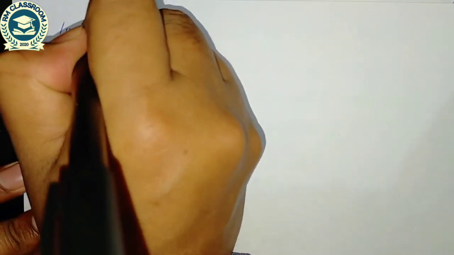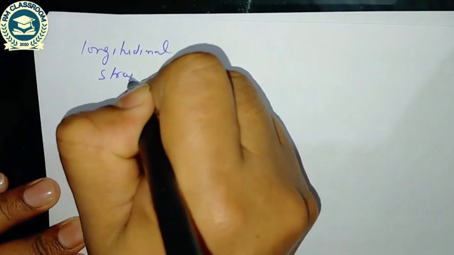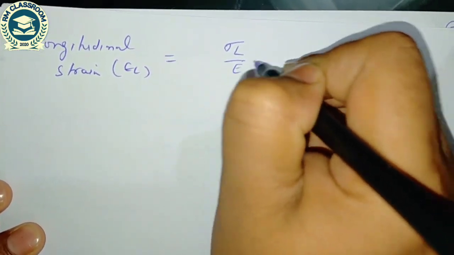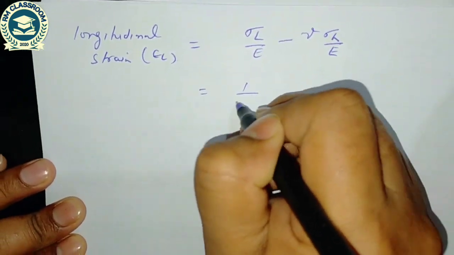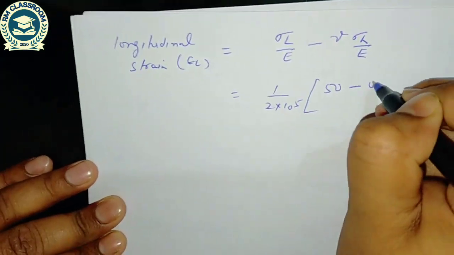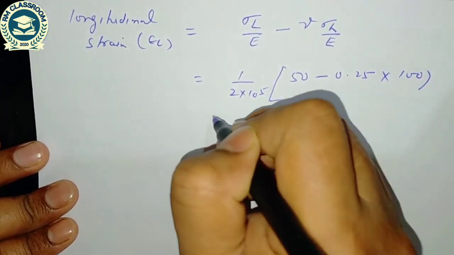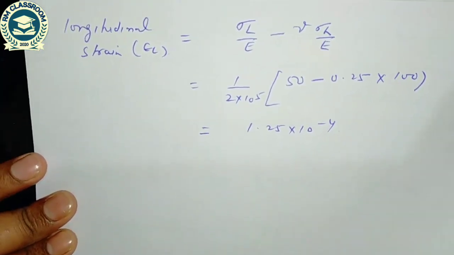Similarly, longitudinal strain can also be computed. Longitudinal strain epsilon L is equal to sigma L by E minus nu times sigma h by E. 1 by 2 into 10 to the power 5, sigma L is 50 minus 0.25 times 100. So it is coming 1.25 into 10 to the power minus 4.